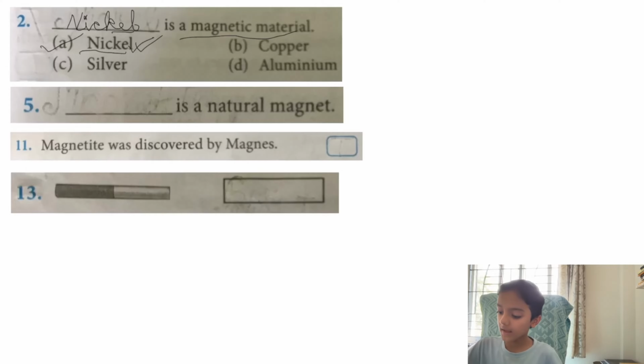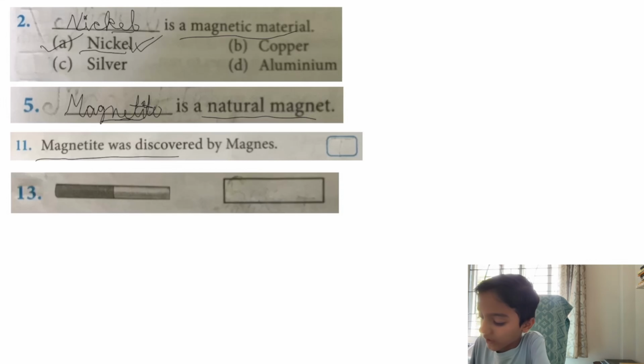Next question. Dash is a natural magnet. The answer of this question is magnetite. Magnetite is a natural magnet because it is found naturally in nature. Next question. True or false? Magnetite was discovered by Magnus. This statement is true because a person named Magnus discovered the natural magnet magnetite and he lived in Magnesia, Greece. So this statement is true.